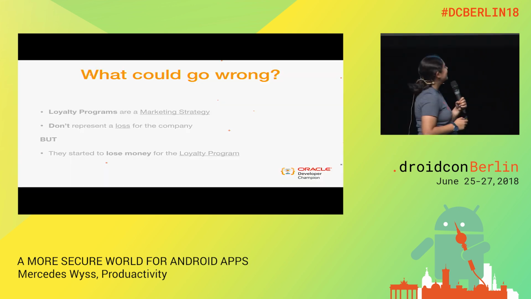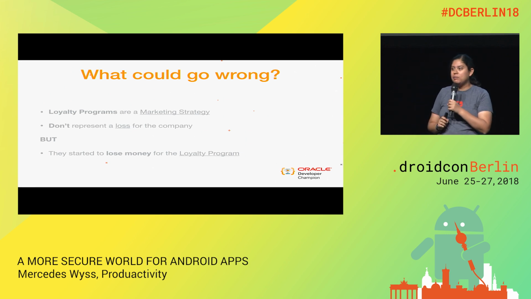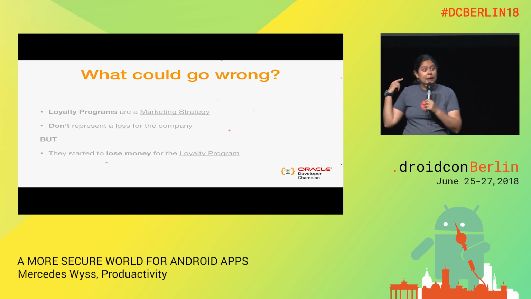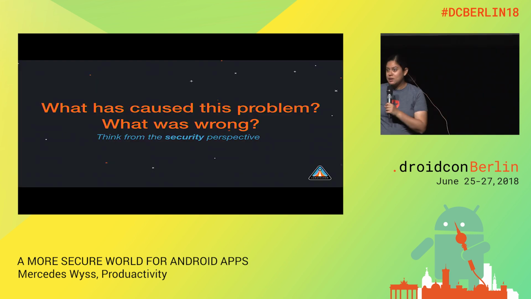What could go wrong? So usually loyalty programs don't represent any loss in a company. Well, not all people will use the loyalty program. So usually when someone bought these 10 hamburgers, basically he paid for the hamburger that will be gifted to him. But the company started to lose money from the loyalty program. They say, what are we doing wrong? Exactly. And that question came to the people, what is happening?